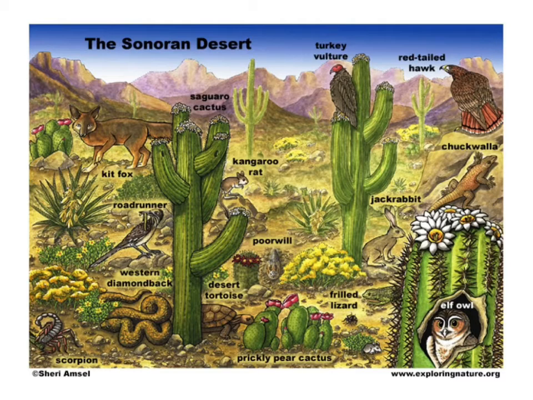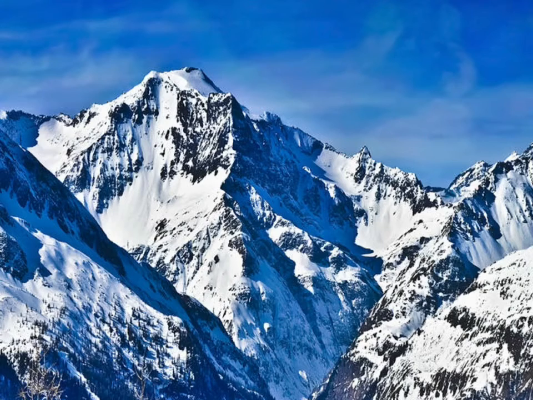And the stems of the desert plants are modified to perform the functions of leaves, and they store water as well. Stems of desert plants and leaves are also covered with a thick waxy layer so that they can prevent the loss of water from it. Most of the desert plants have long roots which go deep into the soil for absorbing water. For example, cactus. Now we will discuss about the mountain habitat.